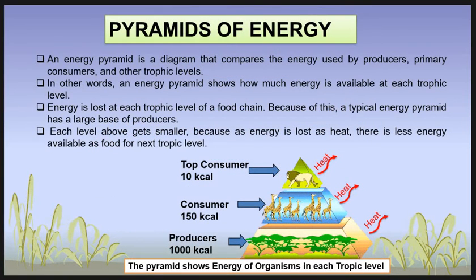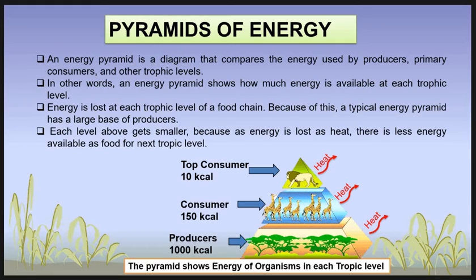The pyramid of energy. This is the third type of pyramid. An energy pyramid is a diagram that compares the energy used by producers, primary consumers, and other trophic levels. In other words, an energy pyramid shows how much energy is available at each trophic level. Energy is lost at each trophic level of a food chain.